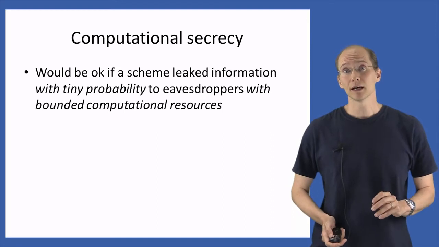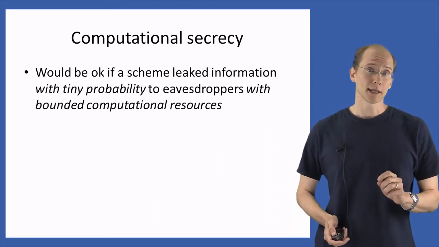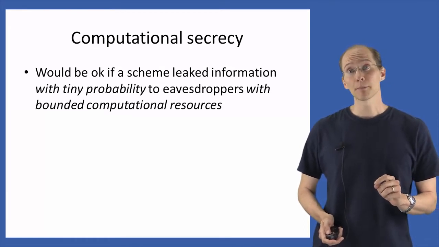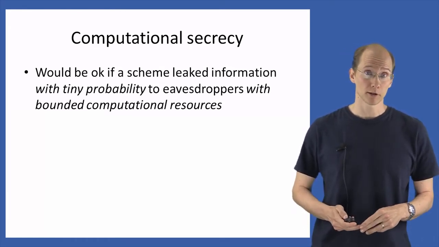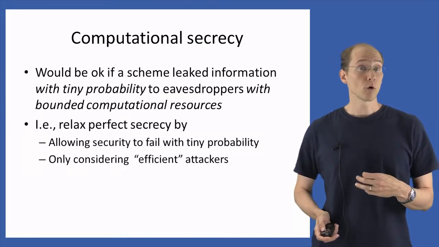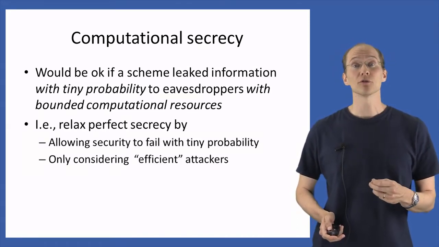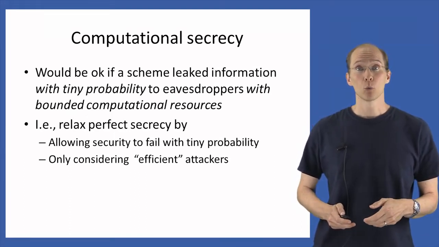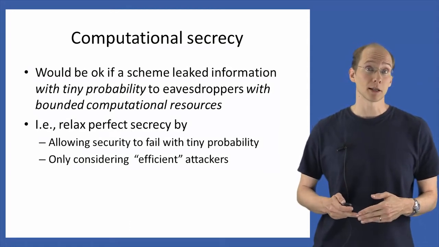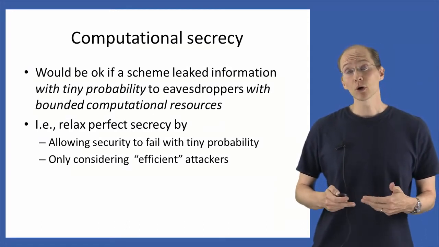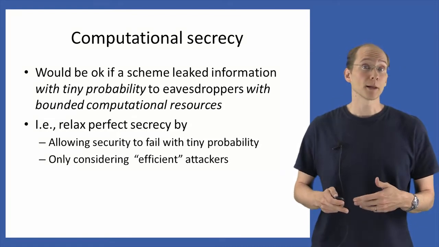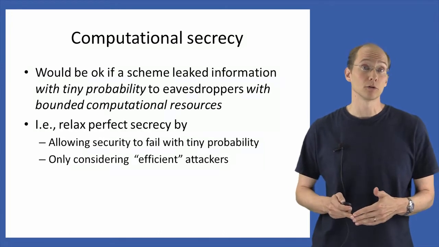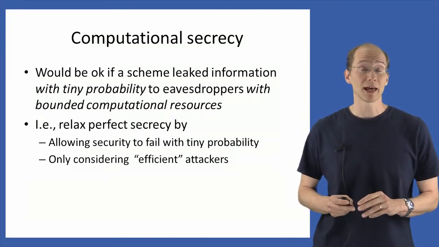The intuitive idea is that it would be okay if we had a scheme that leaked information with tiny probability to eavesdroppers with bounded computational resources. That is, we're going to relax perfect secrecy in two different ways. First of all, in contrast to perfect secrecy, which requires that absolutely zero information is ever leaked to an attacker, here we're going to allow security to fail with some tiny probability.